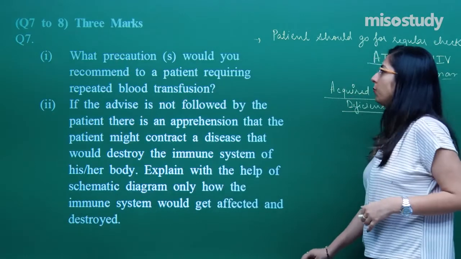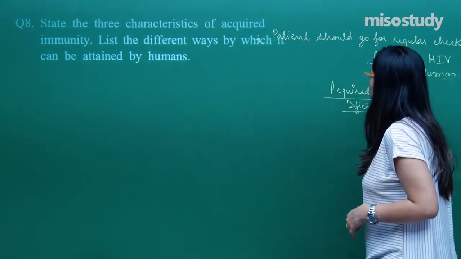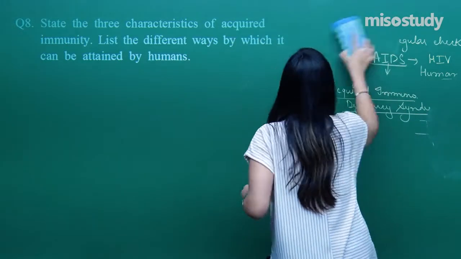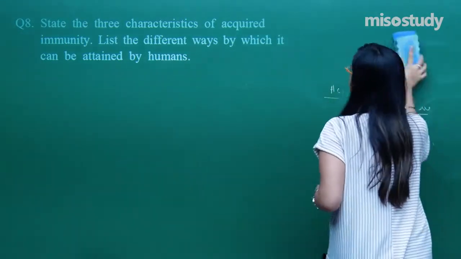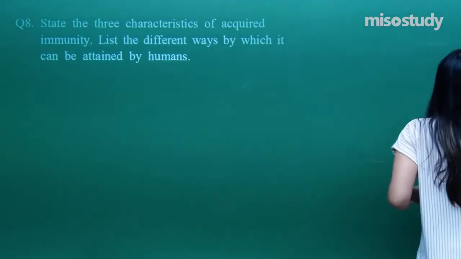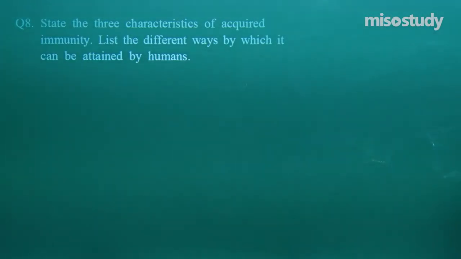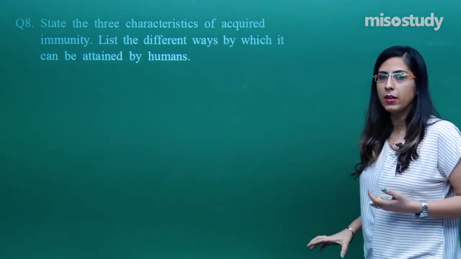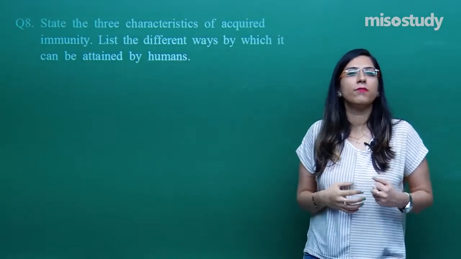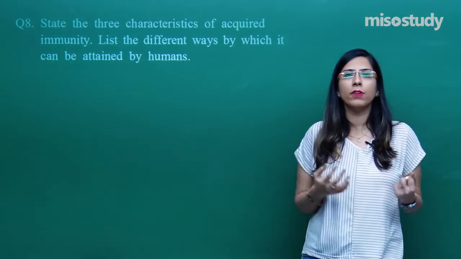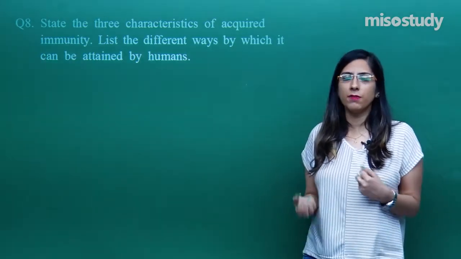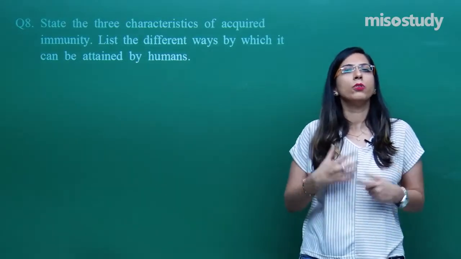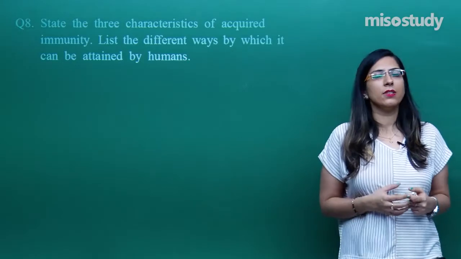Now let's move to the next question, that is question number 8. Now we have to discuss the characteristic features of acquired immunity. So what is acquired immunity, students? Acquired immunity is that immunity which we acquire during our lifetime by encountering different antigens. We are moving, we are living here and there, sometimes we have some food and something like that, and due to this all of these antigens enter into our body.